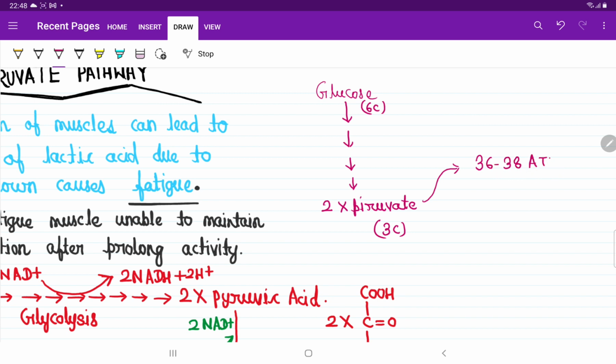I am telling you the first situation: when oxygen is available, this product of glycolysis, pyruvic acid, will form acetyl coenzyme A. Two acetyl coenzyme A will form, and then they will go for the Krebs cycle, and at the end something called the electron transport chain, and then oxidative phosphorylation, and then 36 to 38 ATP formation.